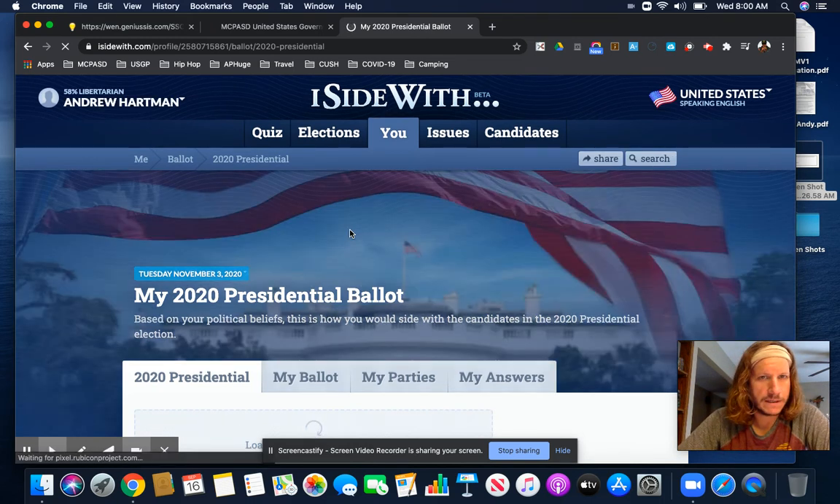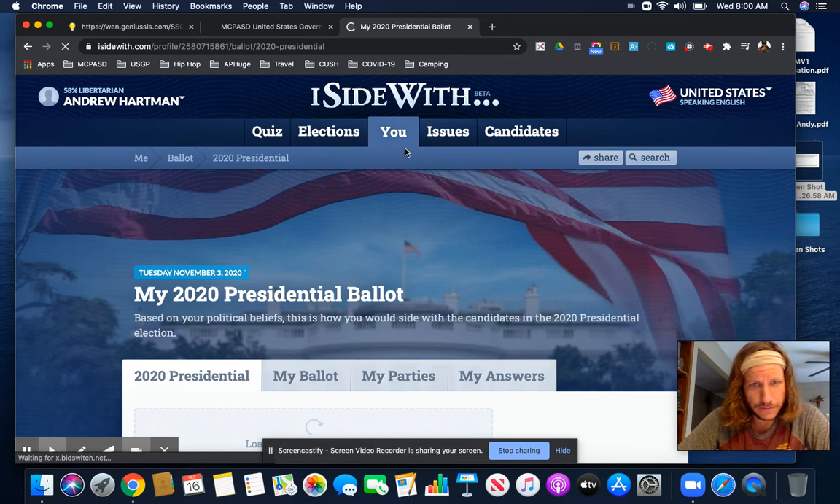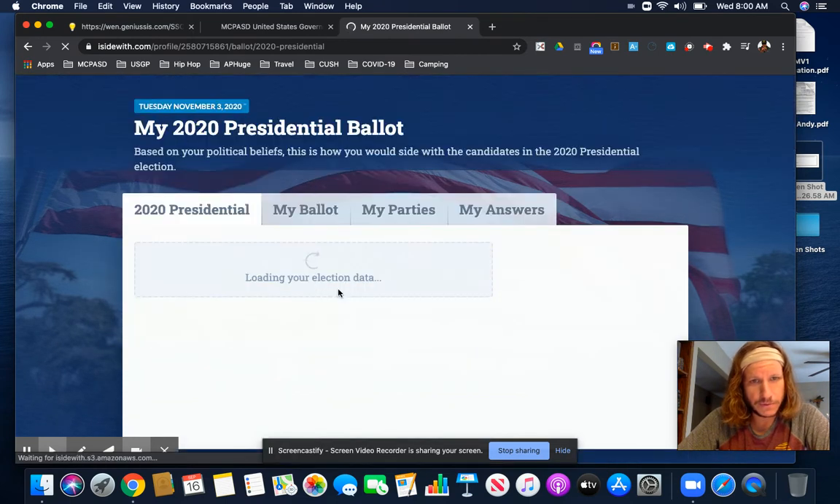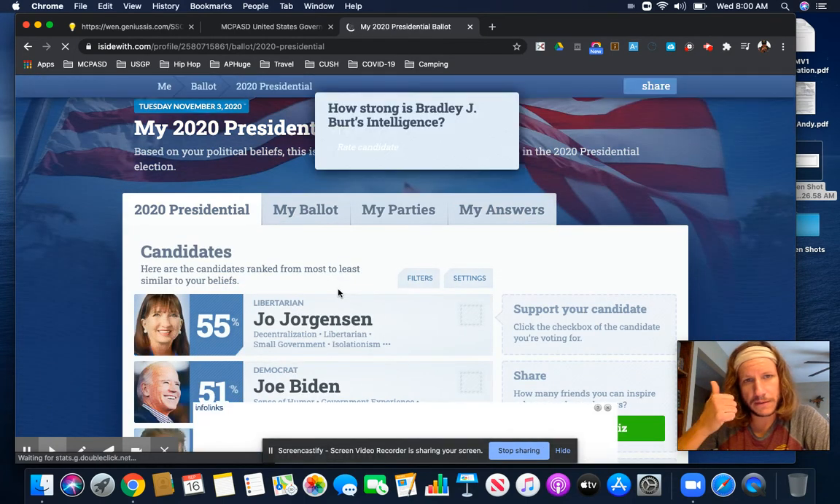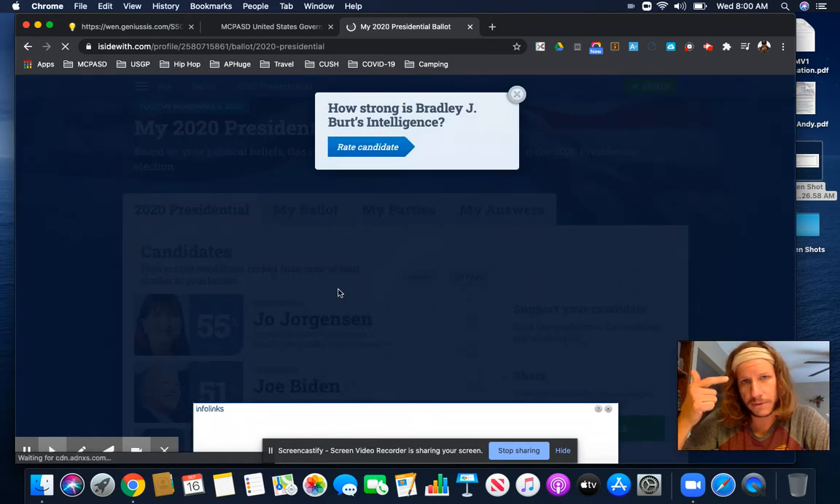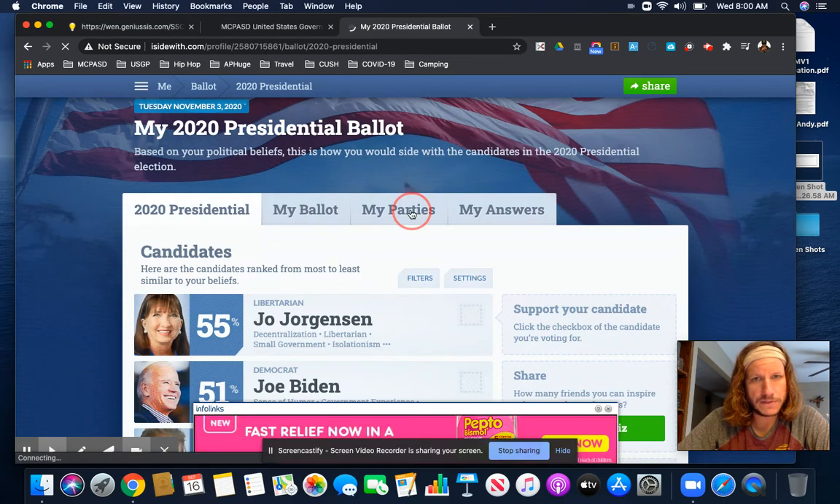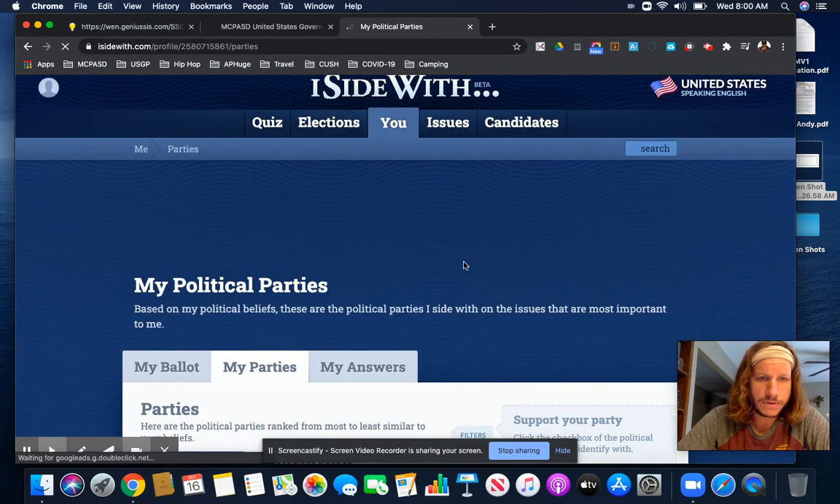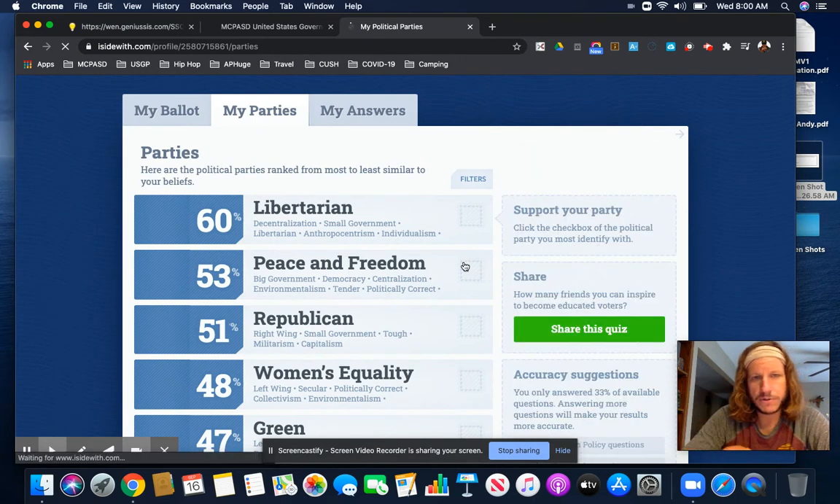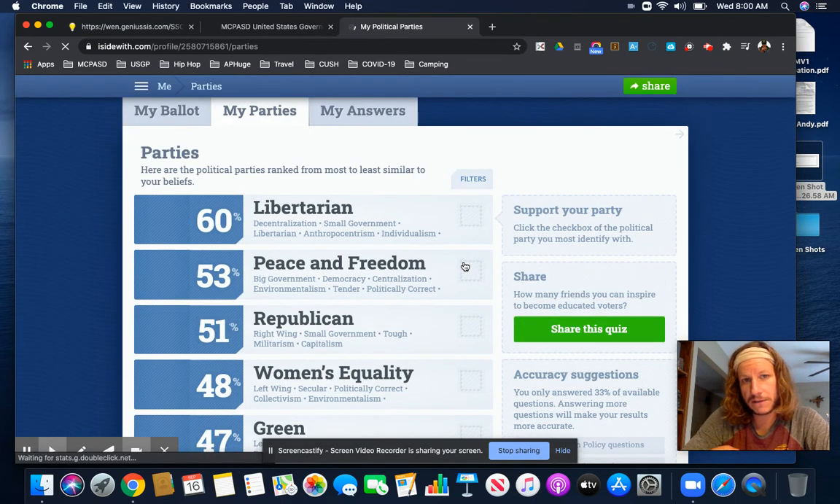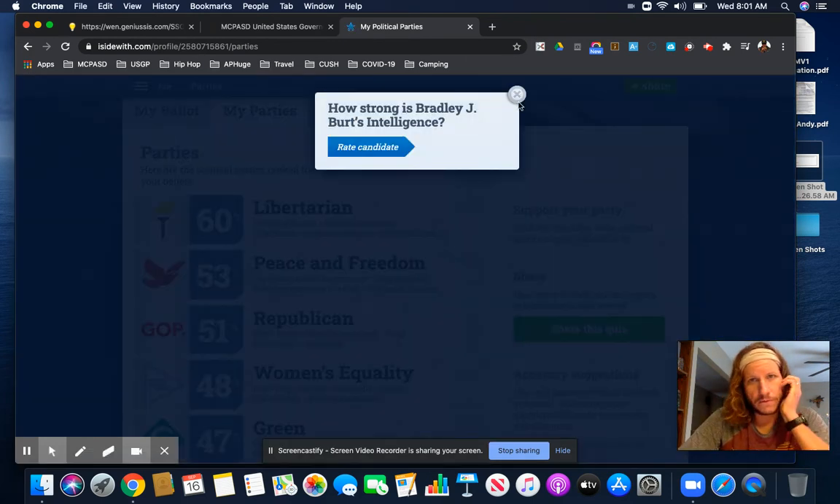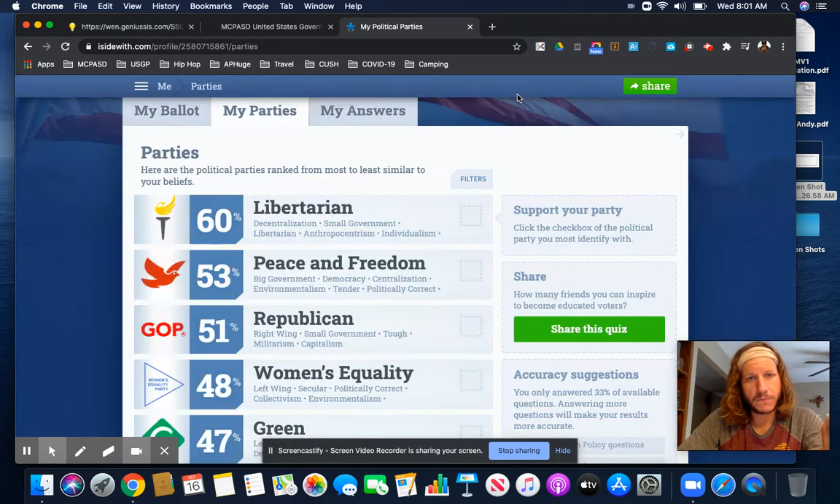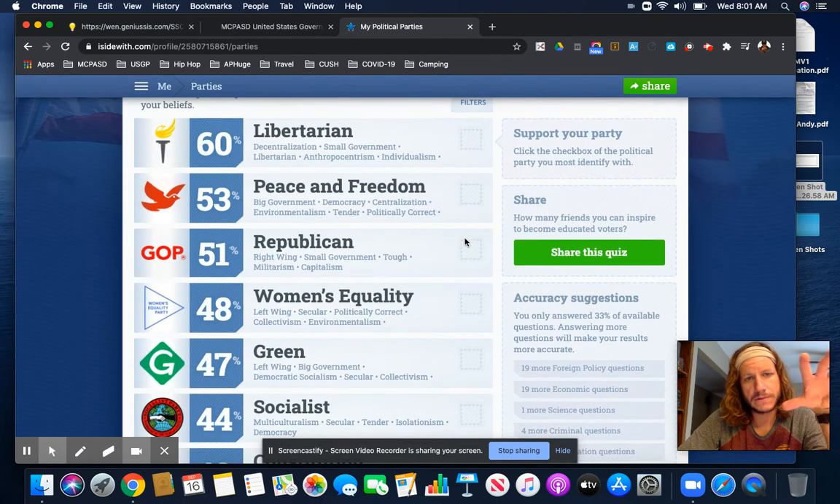So giving things a second to load, under the You section is where you're going to find the data and information on what presidential candidate you most align with, on what party you most align with, and what issues are on your ballot. So let's just start by clicking on the tab that is My Parties. When you click on this tab, this is where it shows you which parties you most align with and by what percentage of your answers aligned with that party. So that's where you're going to be looking to sort of get some information that you're going to be answering into the Buzz assignment.